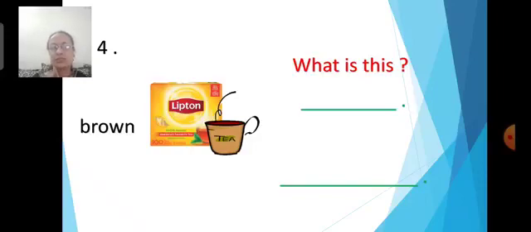Now, the first question will be, what is this? How do we write the answer? Yes? Right, children. It is tea. And what is the spelling of tea? It is very simple, and before this also you have learned this spelling. T-E-A, tea is the spelling, and it is telling about the product given. What is the picture given? Tea. So it is telling about it. T-E-A. It is tea.